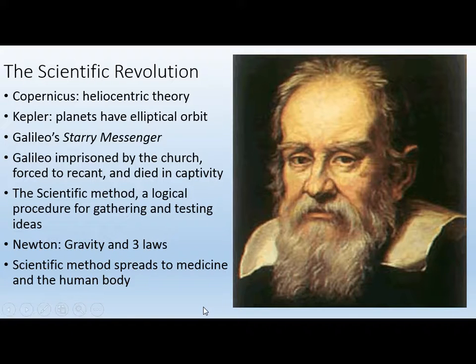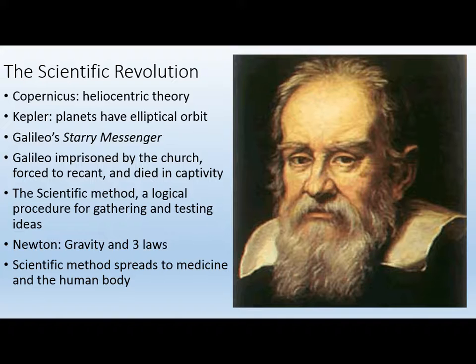So, scientific revolution. First important guy by the name of Copernicus. Copernicus comes up with this idea called heliocentric theory. So the Earth revolves around the sun. Before Copernicus, people believed that the entire universe revolved around Earth because God made Earth and God made man, and that's the most important thing in the world because God made it. Copernicus challenges that, gets a lot of hate for it from the Catholic Church.